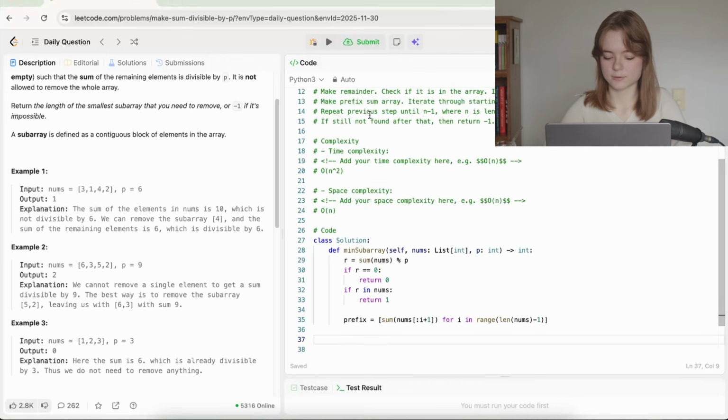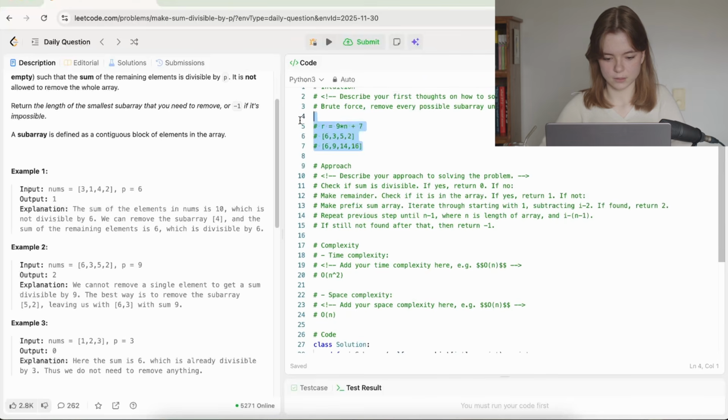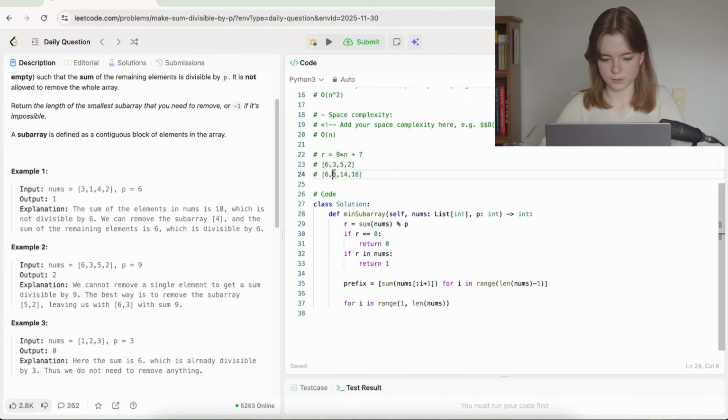Just to make it simpler for ourselves and really understand what we're doing, let's write it out for a subarray of length 2 first, because that's what we're doing first. And then after that, we'll generalize it to be able to do it up until n-1. For I in range of nums, except we want to start with 1. So for example, let's get our example down here. I want to start with 1 minus be -1, but it wouldn't be.